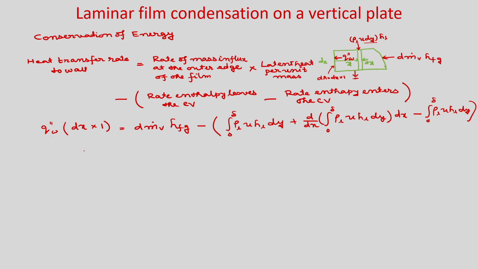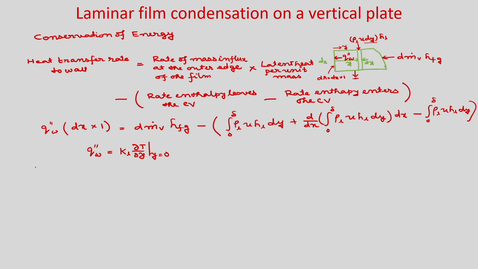So, what is q double prime W? This is nothing but K L del T by del y at y equal to 0. You see, we are writing plus because q double prime W is in the negative y direction, because this is your y direction. So, obviously, this is in the negative y direction. Generally we write q double prime W equal to minus K del T by del y, but here q double prime W is negative to y, so this is plus K L del T by del y at y equal to 0.